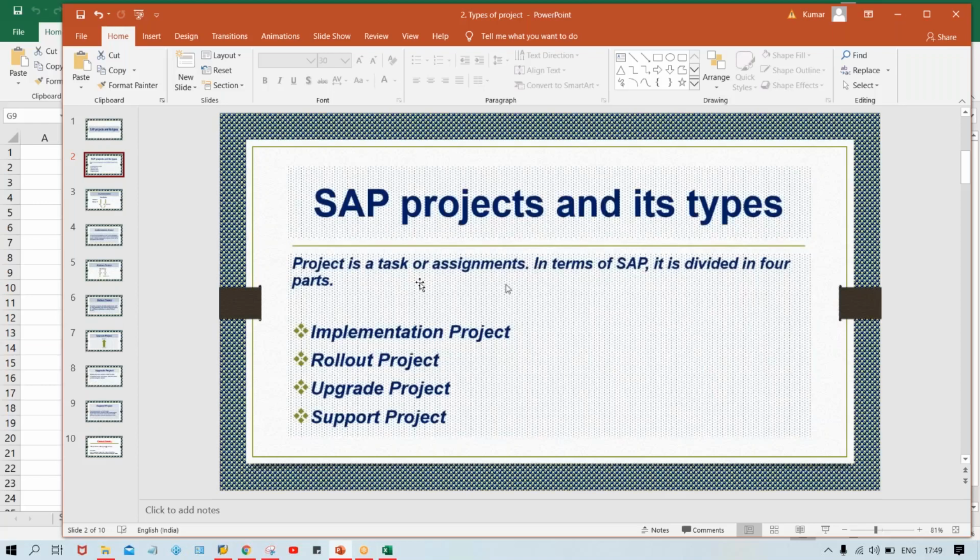You will have a perfect understanding, because as I said, multiple sessions are yet to come. Slowly you will understand each and everything, and most of your questions will automatically be answered, because it's not possible to explain everything in a single session. So here I'll explain the SAP project and its types: implementation, rollout, upgrade, and support. These are the four kinds of projects, guys. Now we'll discuss them one by one.